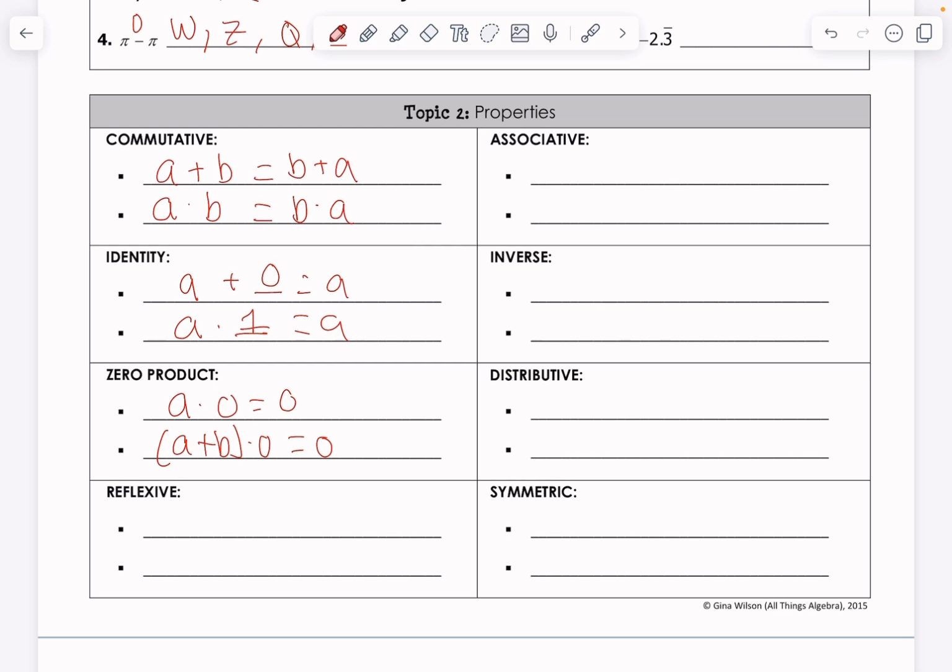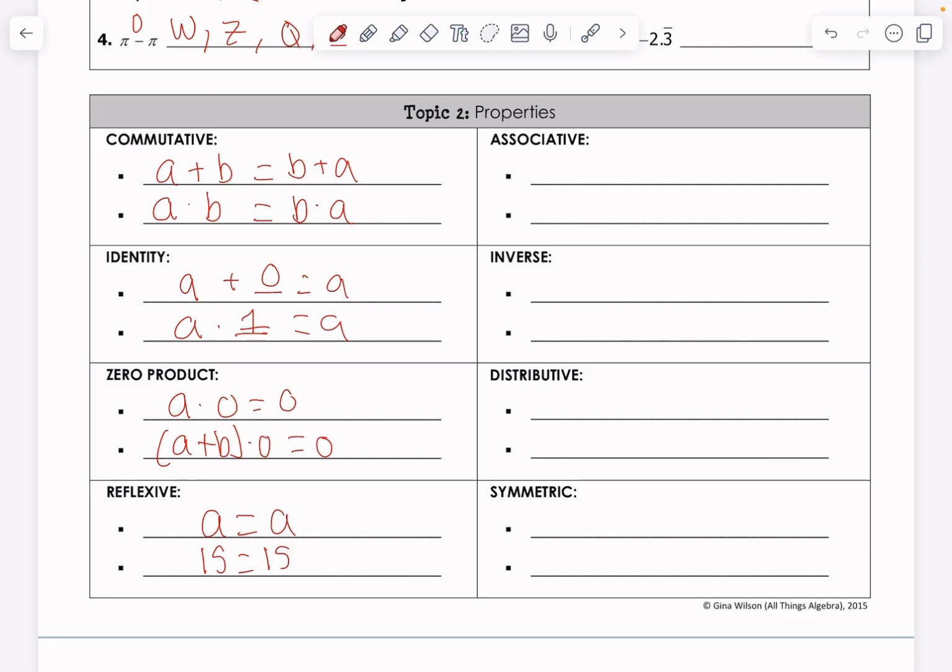Reflexive property. This shows up a lot in honors geometry. So those of you that will move on to geometry, you will see this property used in proofs quite a bit. And it honestly feels like something that's super simple. All it is, is that obviously some number is equal to itself. For example, I could say that 15 has to be equal to 15. Doesn't seem like we'd ever need that, but it turns out we actually will need that to prove some things when we get to geometry.